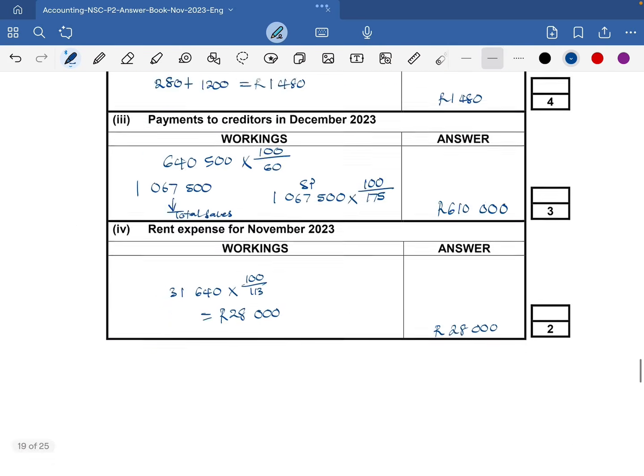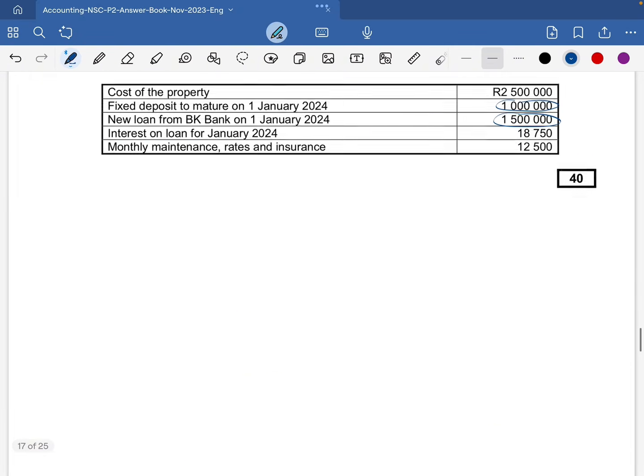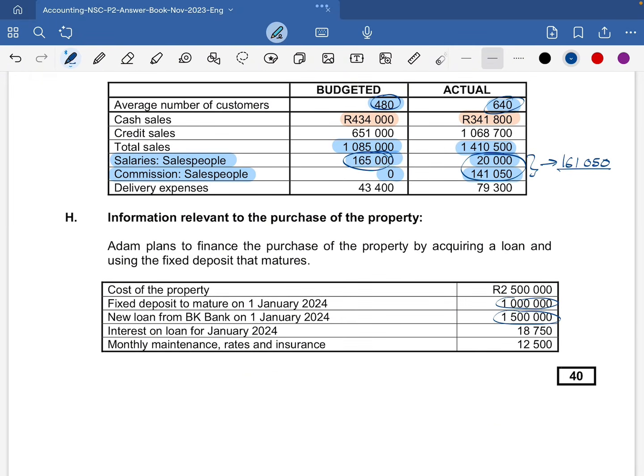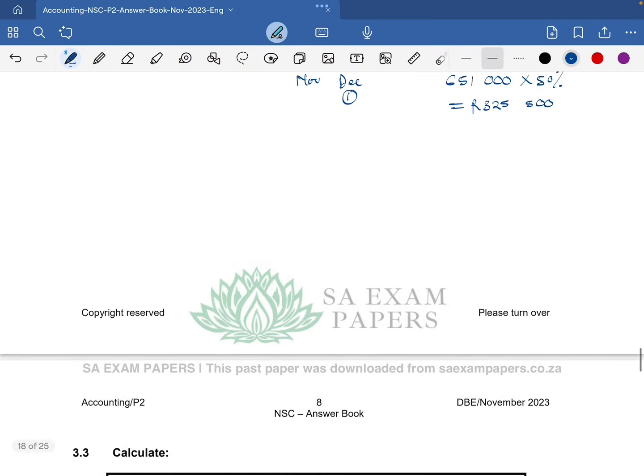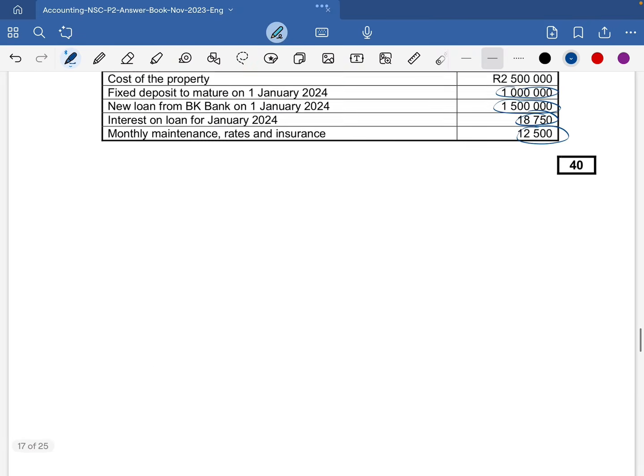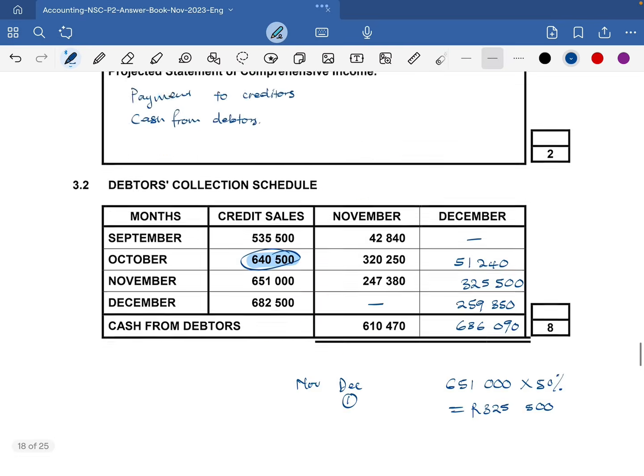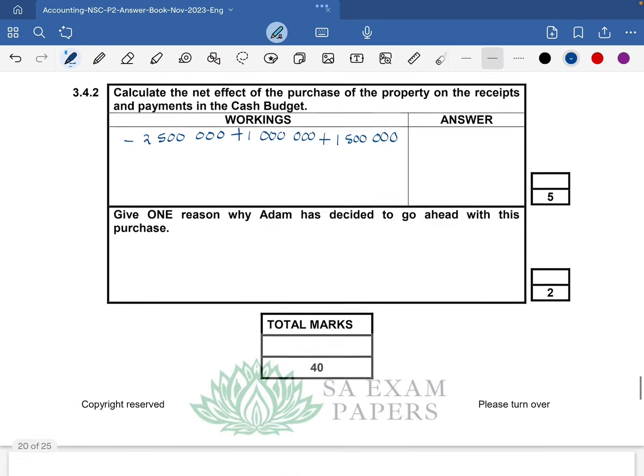And then now we look at the other transactions. What we have is the interest on loan of 18,750 that we are going to pay, and then we're also going to pay 12,500, right? So it's 12,500 and 18,750. Right, for now, let's just quickly calculate and see what we are having.